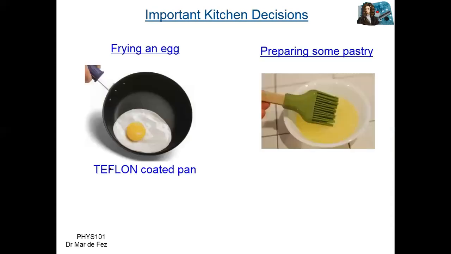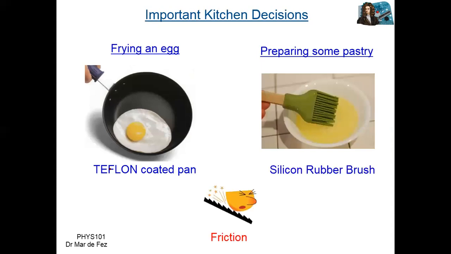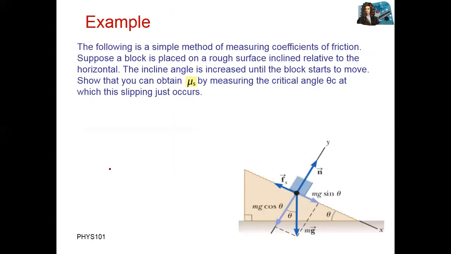Okay, these are kitchen utensils and their coefficients of friction. Correct? Okay.